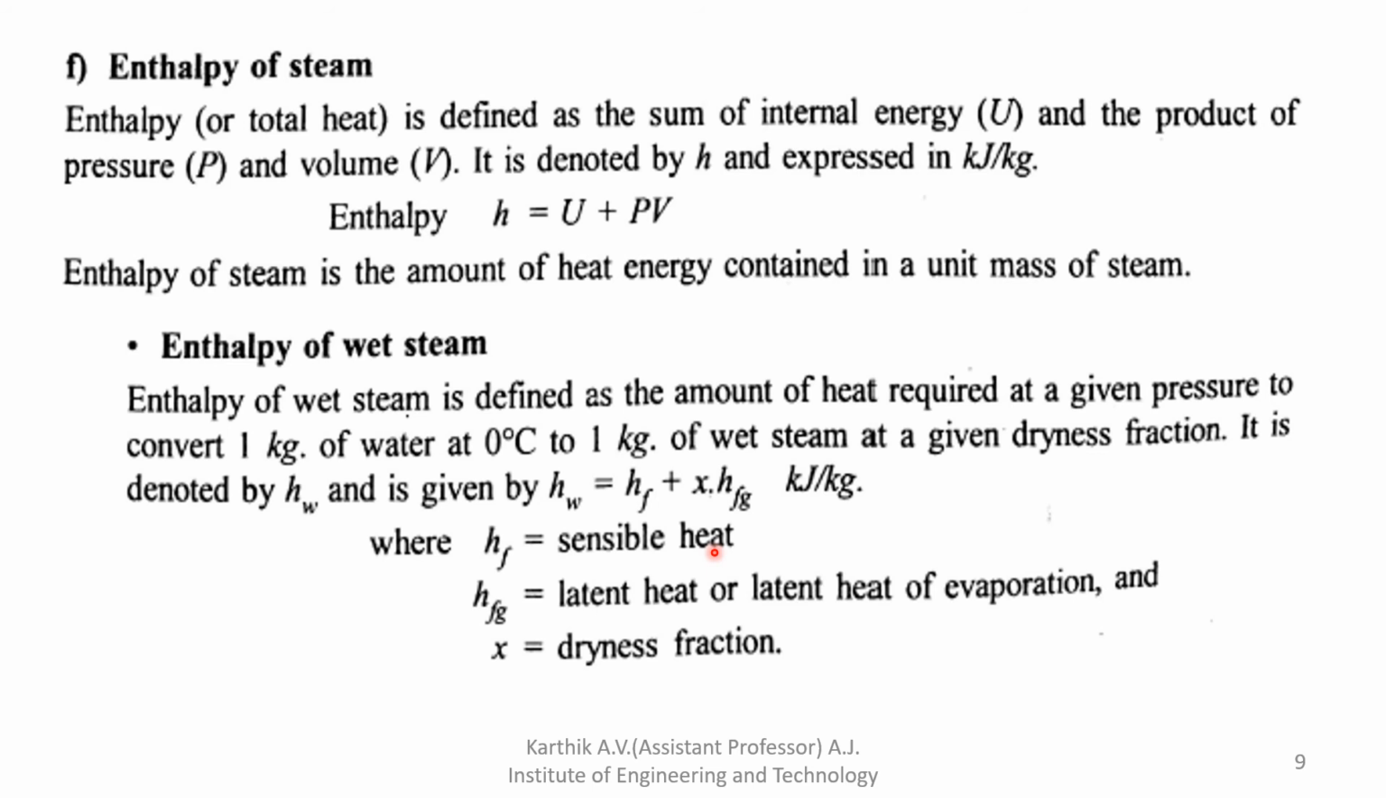So enthalpy of wet steam is the amount of heat required at a given pressure to convert 1 kg of water at 0 degree Celsius to 1 kg of wet steam, which is water mixed steam. The formula is very important to solve some of the problems. So HW is equal to HF plus X into HFG. This X value is the dryness fraction, which should be less than 1, not 1. I hope all of you understood the enthalpy of wet steam.